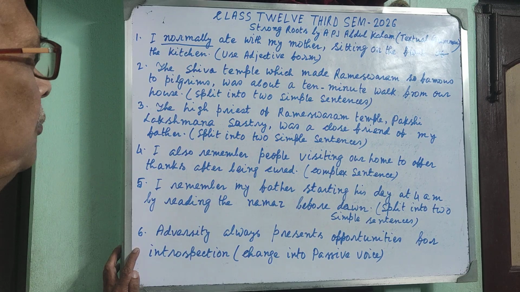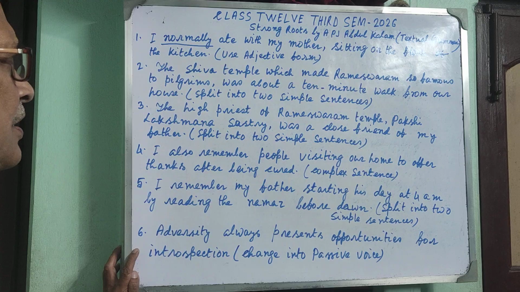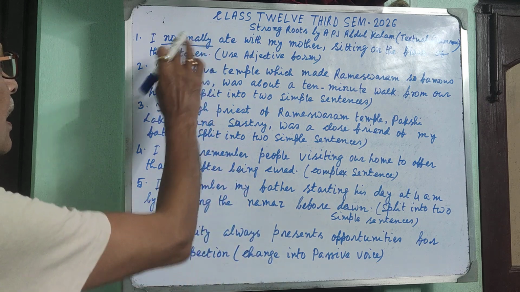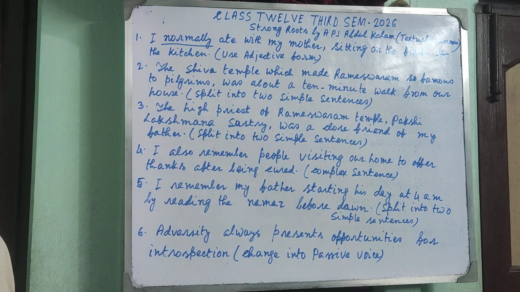I normally eat with my mother sitting on the floor of the kitchen. Use the adjective form of the underlined word normally. So you know that the adjective form of normally is normal, but you will have to use it in the sentence. Please listen to me. What will be the sentence? It was normal.